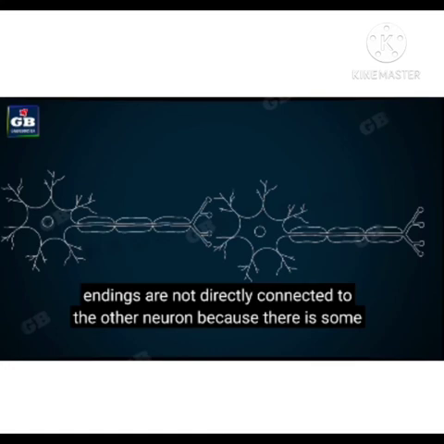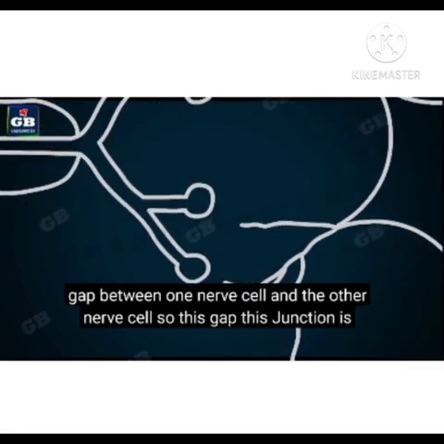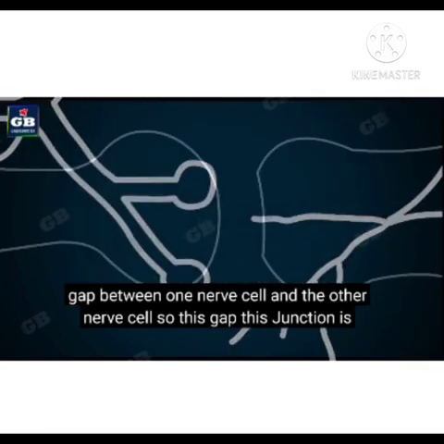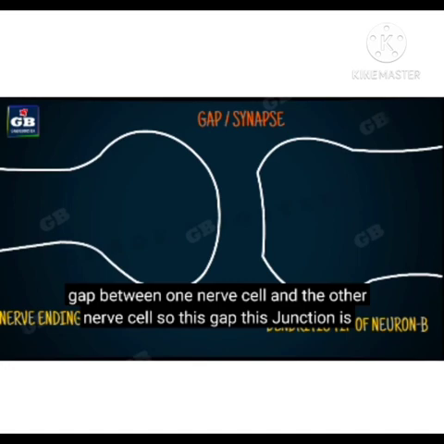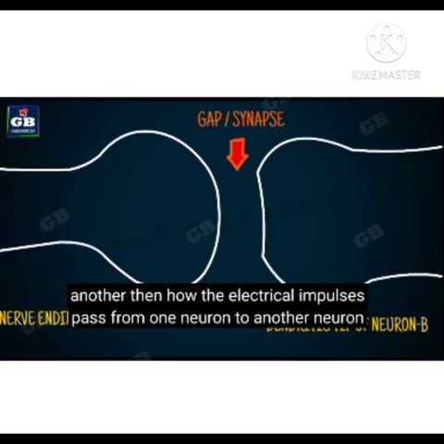And the nerve endings are not directly connected to the other neuron because there is a gap, and this junction is called what? Synapse. The nerve endings of one nerve are not directly connected to the dendrite of another nerve. There is a gap, and this gap is called the synapse.